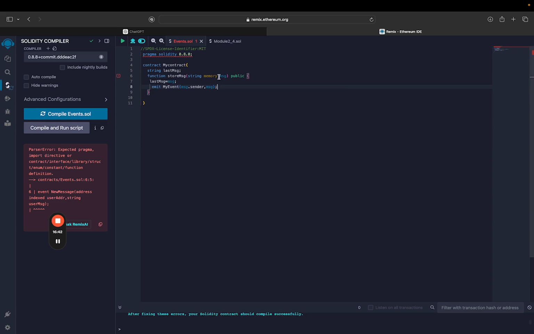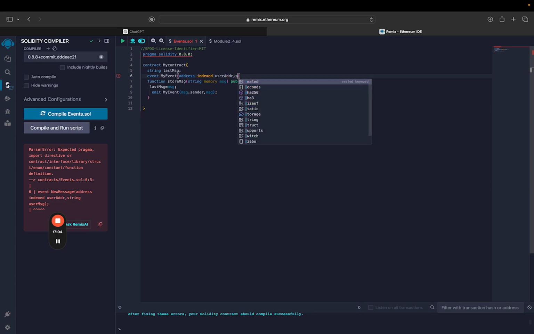And now we'll have to define our event. So we'll write event. The name of the event will be MyEvent. This will have two pieces of information, that is address, indexed will be the keyword, and userAddress, or we can name it senderAddress, whichever you want, and also a string userMessage.